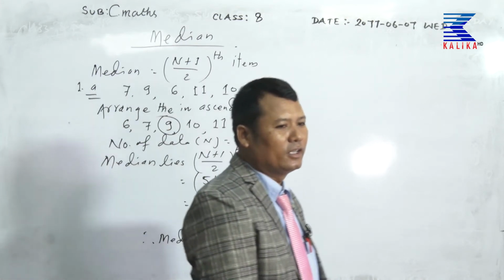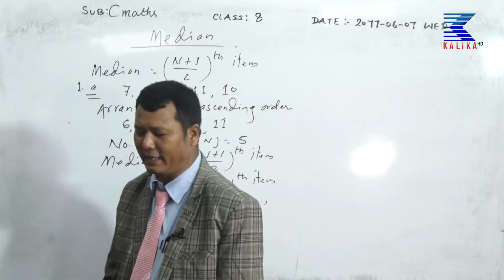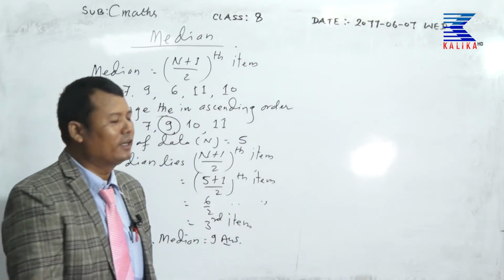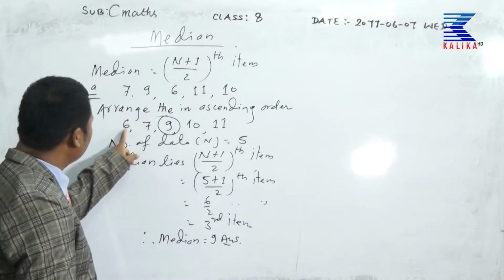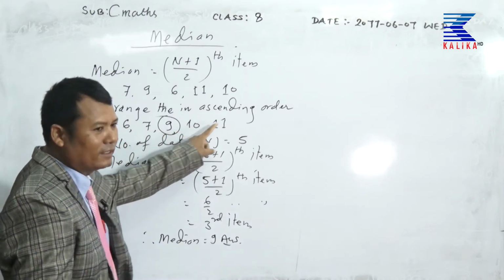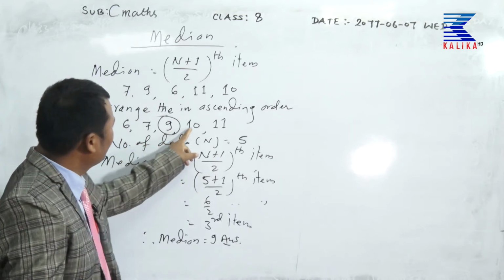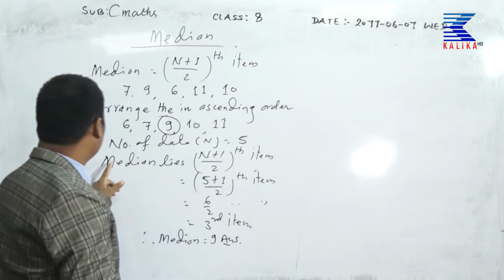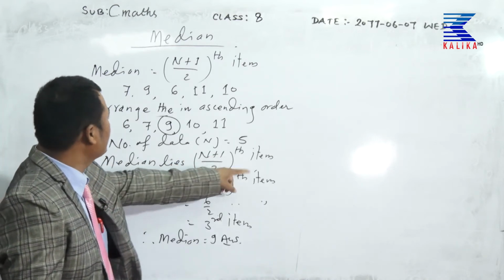Once more please. First of all, if you find the median, arrange the data in ascending or descending order. Now here ascending order: 6, 7, 9, 10, 11. Number of data: here are 5 numbers. The median lies at the n plus 1 upon 2 th item.